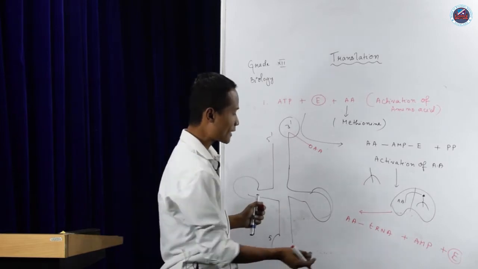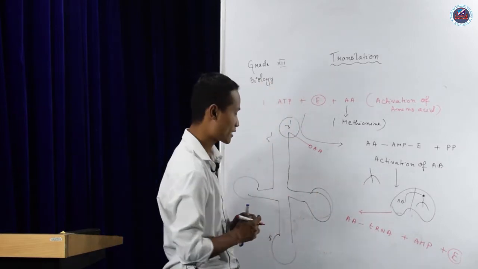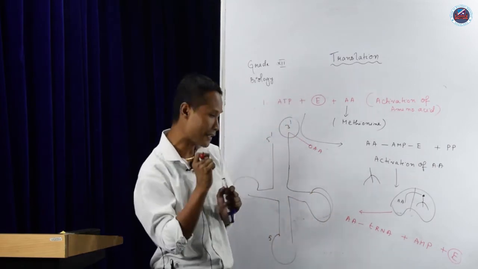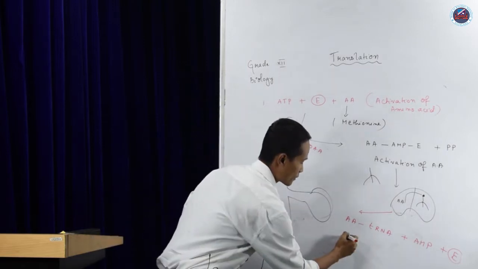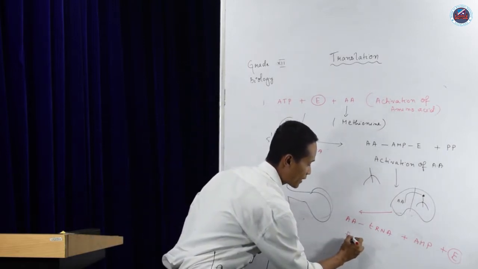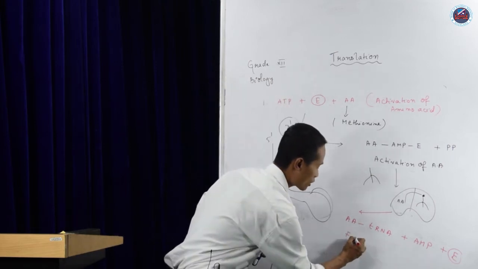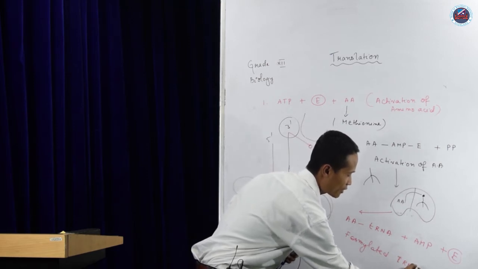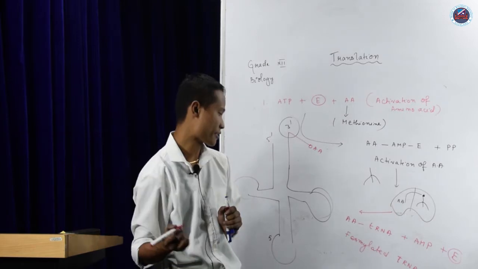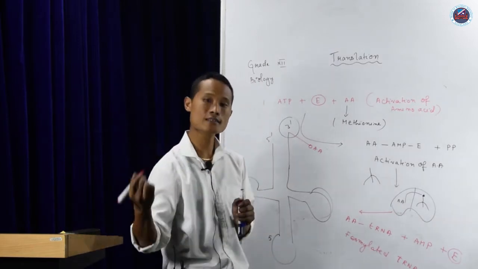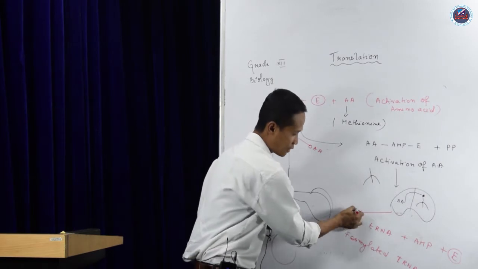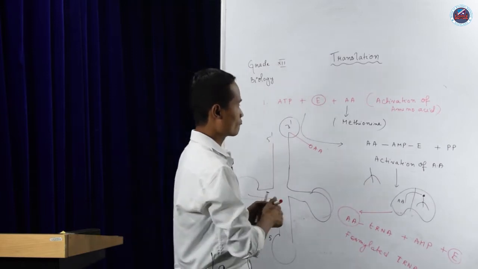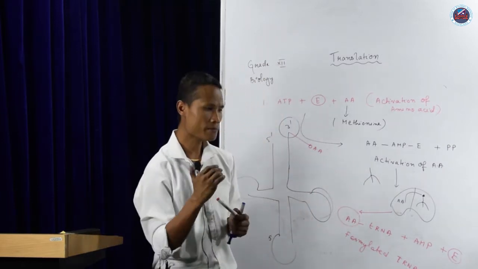Now this activated tRNA, or we say the amino acid with tRNA, we call that formylated tRNA. It is no more just tRNA, but it is said to be formylated tRNA, or methionine formylated tRNA. Why methionine? Because the first amino acid is methionine. Now, this is about the process of activation, how the amino acids are activated.